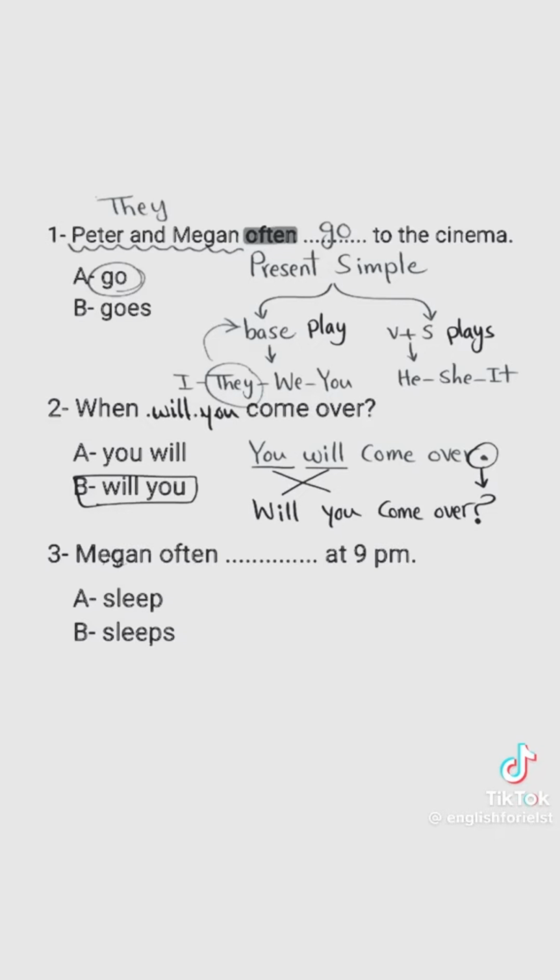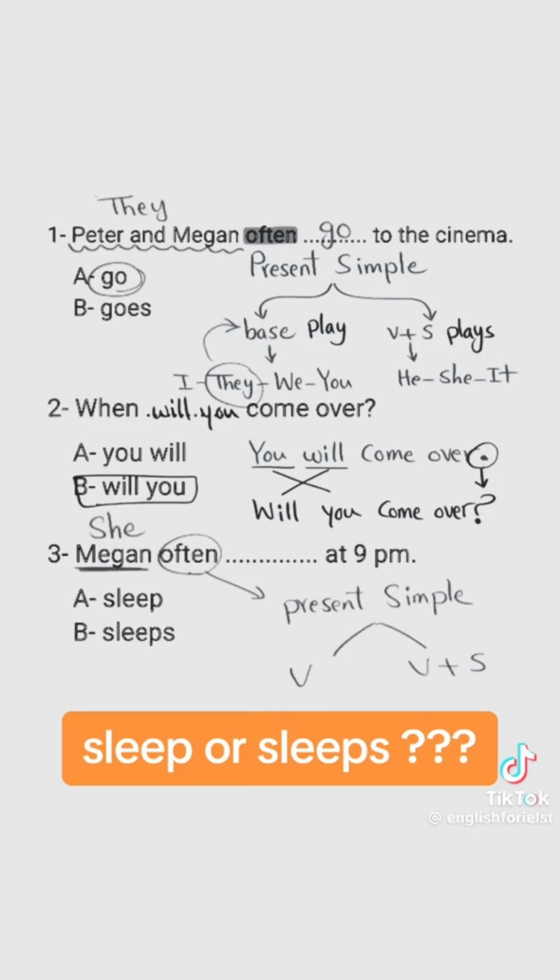You answer this one. Megan often blank at 9 p.m. Sleep or sleeps. Remember that often refers to the present simple, the base verb or the verb plus s. Megan here is she. What does she take? She sleep or she sleeps? Well, follow this rule and answer.